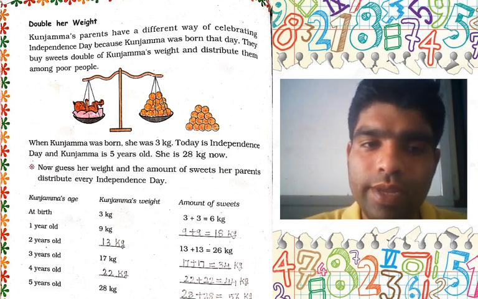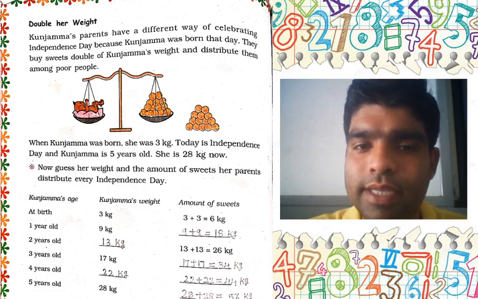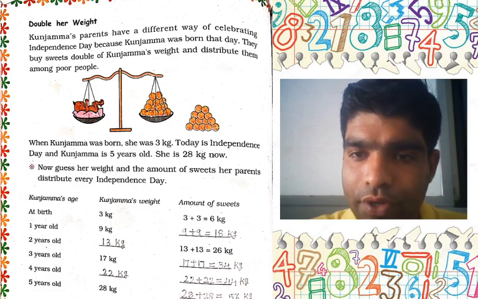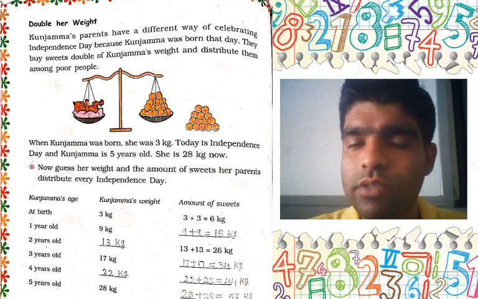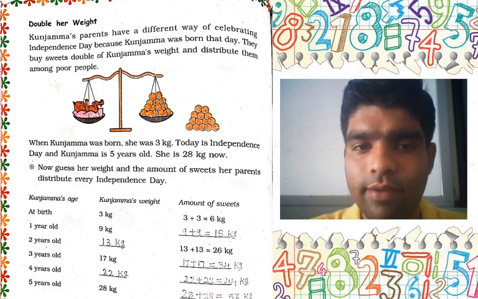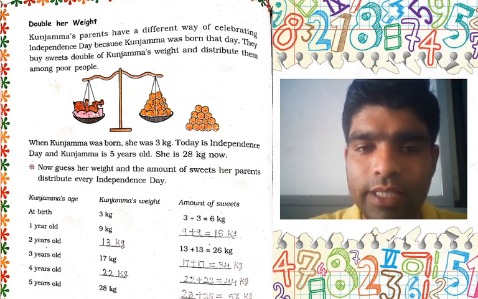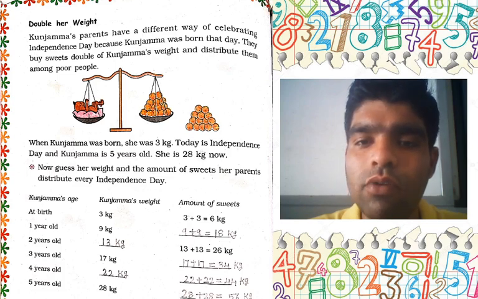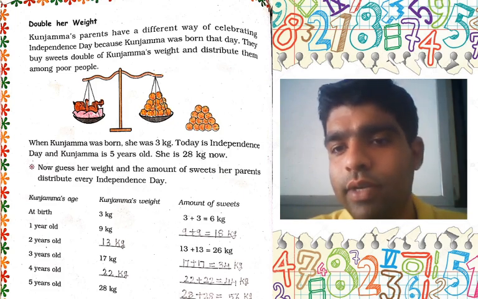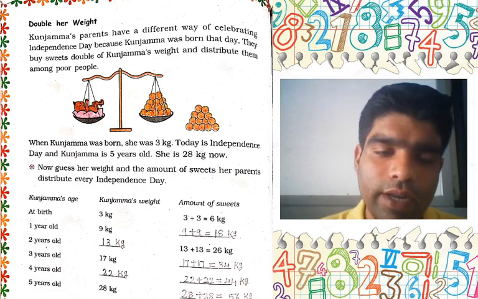Next one, this is 2 years old. The weight of Kunjamma is 13 kg. Why 13 kg? Because the amount of sweets is given to you. This is 13 plus 13 is equal to 26. This third column has the amount of sweets given, and then we have to find out Kunjamma's weight. At 2 years old, the weight of Kunjamma is 13 kg. Because the amount of sweets is given, it means that if one is given, then find out the next one, and if the next one is given, then find out the first one.